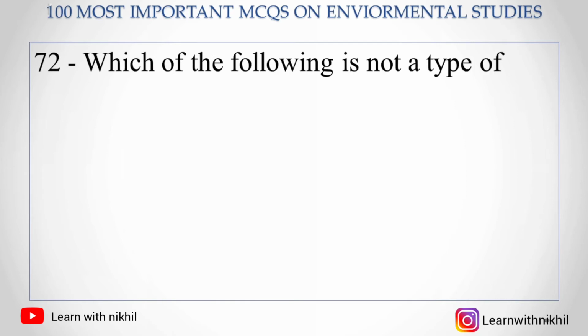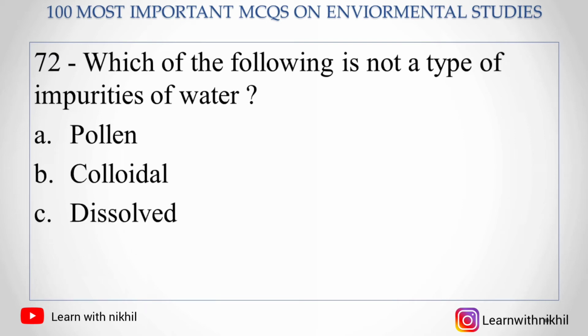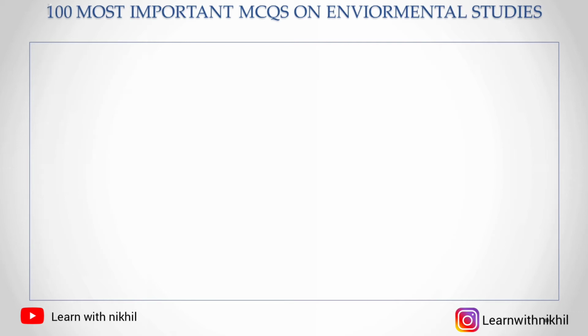Next, 72. Which of the following is not a type of impurity of water? A. Pollen, B. Colloidal, C. Dissolved, D. Bacteriological. So the right answer is pollen, which comes from flowers.